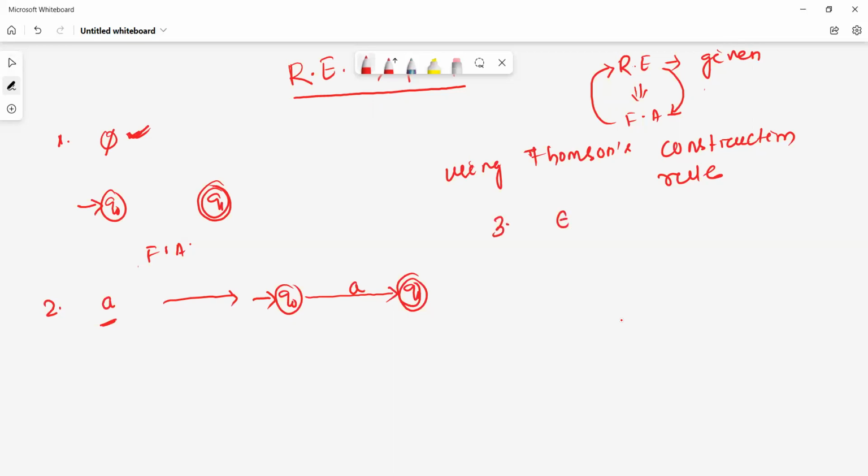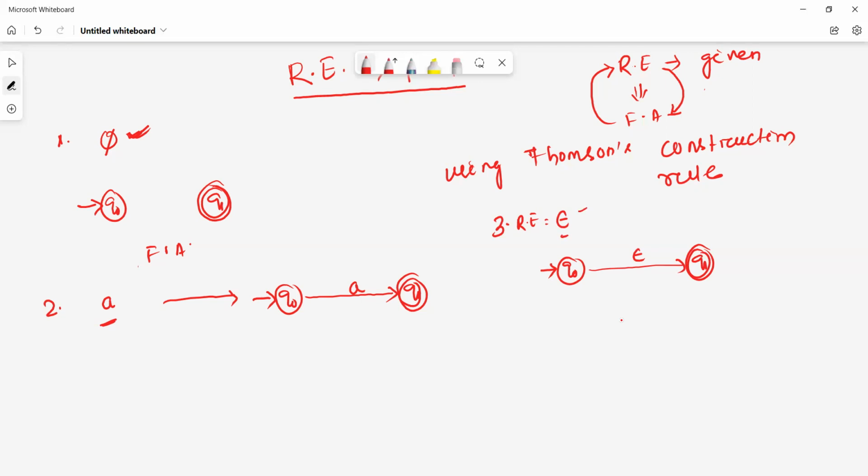Now we'll construct the third one. Suppose my regular expression is epsilon. Now we'll construct the finite automata for the regular expression epsilon. This is very simple. q0, this is q1. Now we'll connect using epsilon. Okay, this is the finite automata for epsilon.